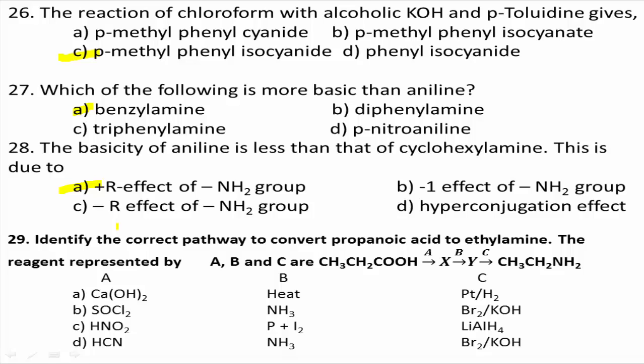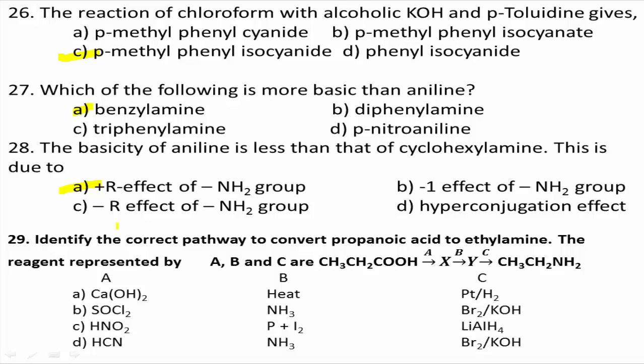When propanoic acid is treated with thionyl chloride, SOCl2, CH3CH2COCl is formed. Listen to this reaction: CH3CH2COOH, when treated with SOCl2, gives CH3CH2COCl. Further it is treated with NH3, and CH3CH2CONH2 is formed.